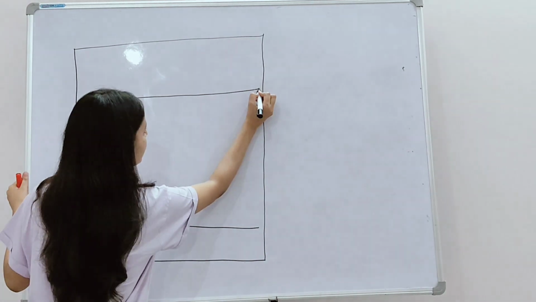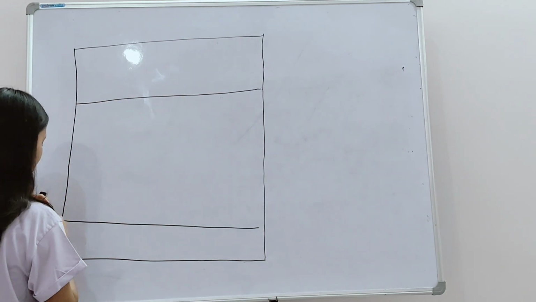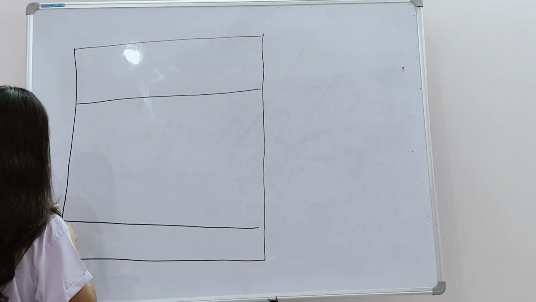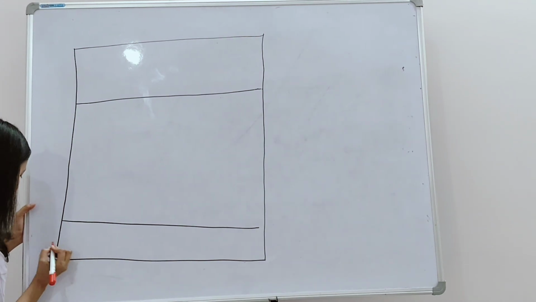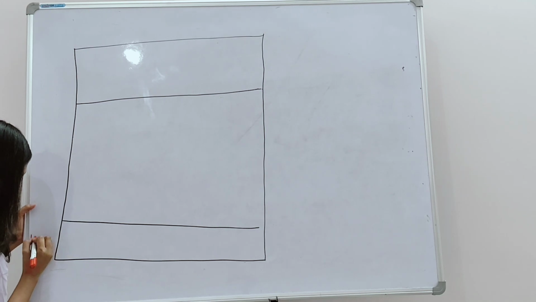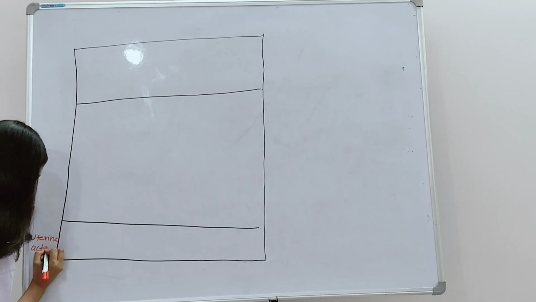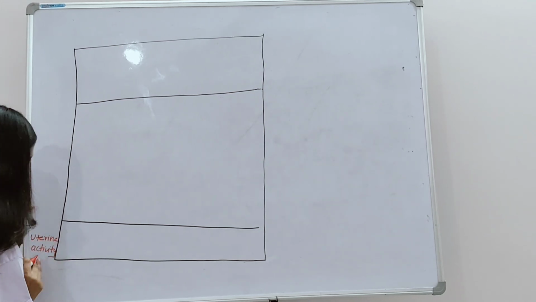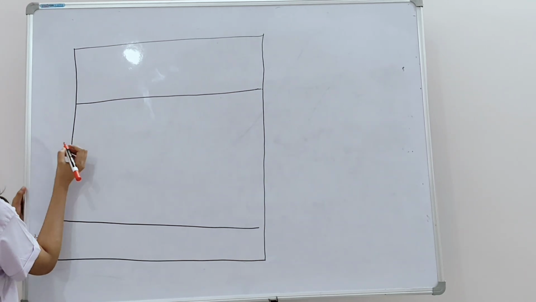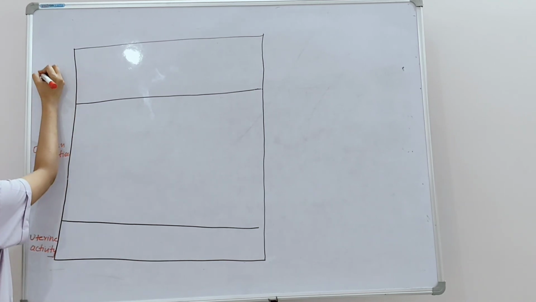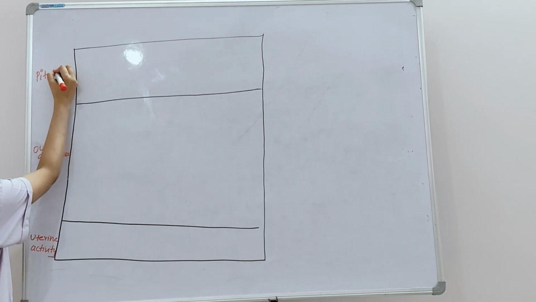Okay, so this diagram is actually given in the NCERT. Let us try to understand it properly. What does this diagram actually want to say? So here we will see the uterine activity, it is mentioned inside your NCERT book, uterine activity. And here we will see ovarian activity, whatever the activities are going on inside the ovaries. And here we will see the pituitary hormones.